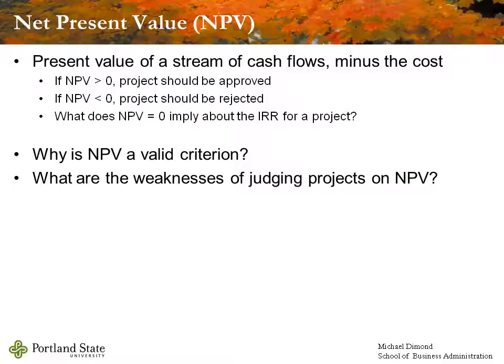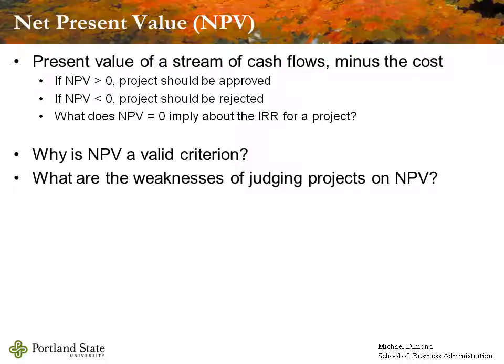Another criteria we're going to use to determine whether a project is worthwhile is the net present value, or the NPV. This is the present value of a stream of cash flows minus whatever we spend to get those cash flows. So it's going to be the present value net of the cost. The decision criteria is this. If NPV is greater than 0, the project should be approved, and if it's less than 0, the project should be rejected.